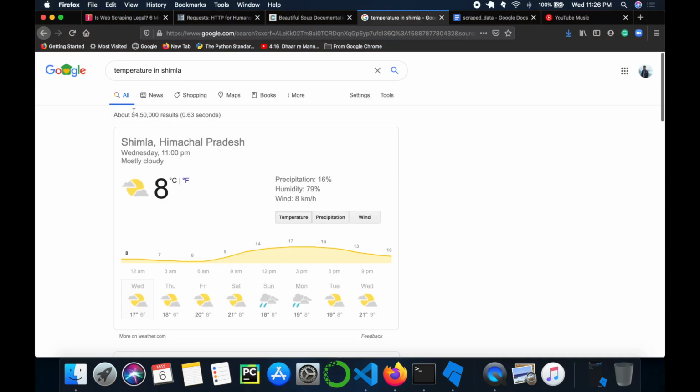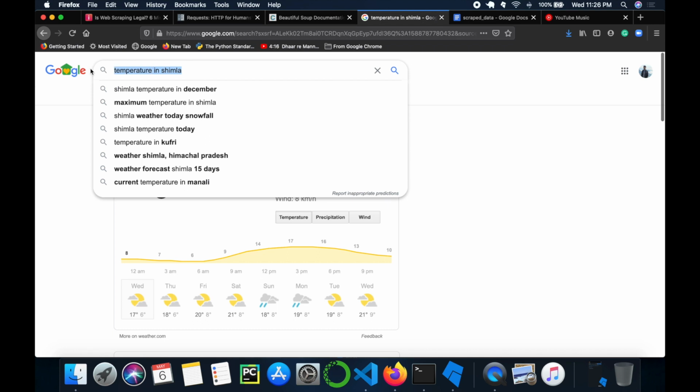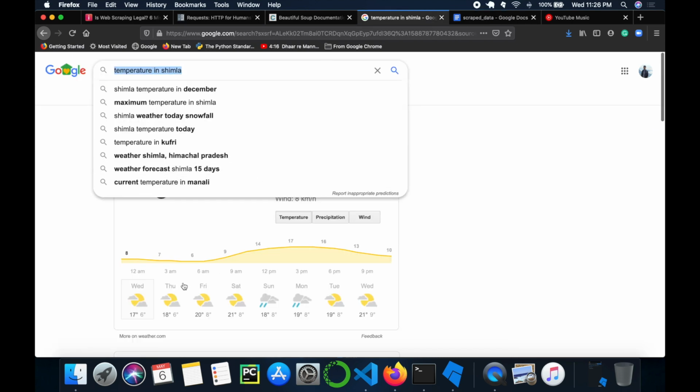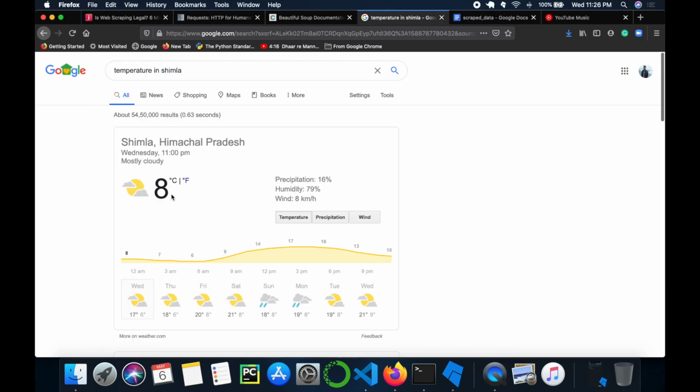Suppose I want to get the temperature of Shimla, and this is the current temperature, and I want to write it to some file. So I take this, I create a file, scrape data, I put this there.